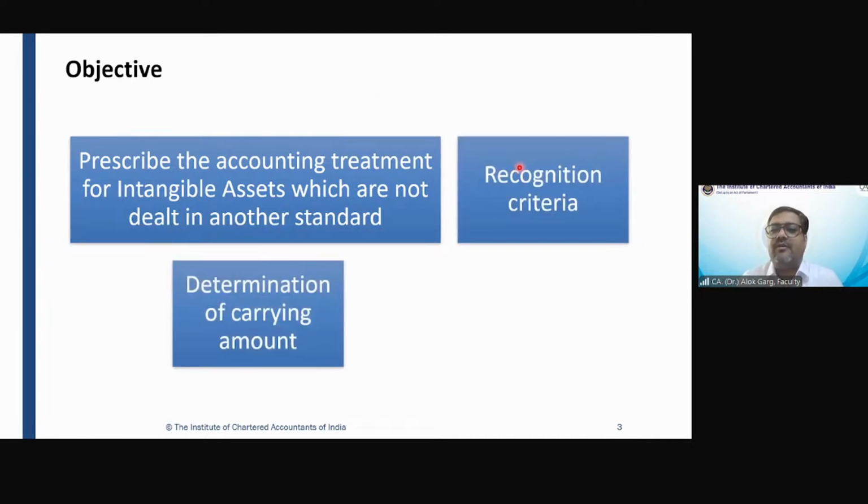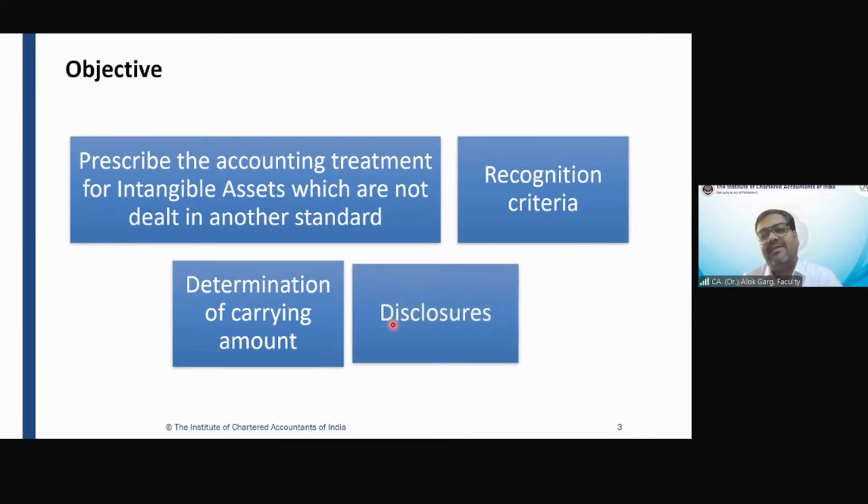This standard also talks about the recognition criteria, like we have discussed in Ind AS 16. This standard also talks about how to calculate carrying value on the date of balance sheet. You remember, cost minus accumulated depreciation minus accumulated impairment losses. So this is what this standard also covers. And this standard, like other standards, also covers disclosures of intangible assets.